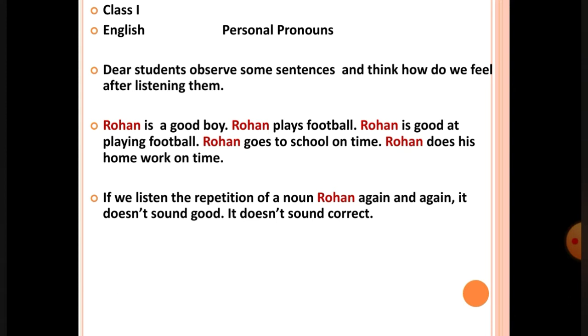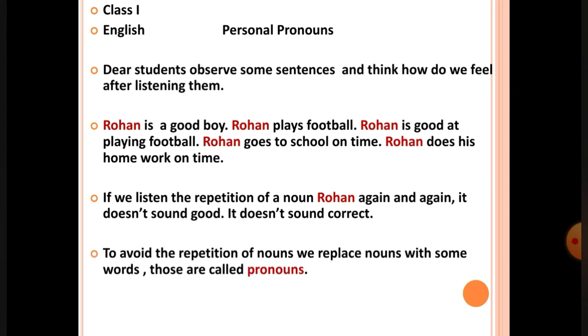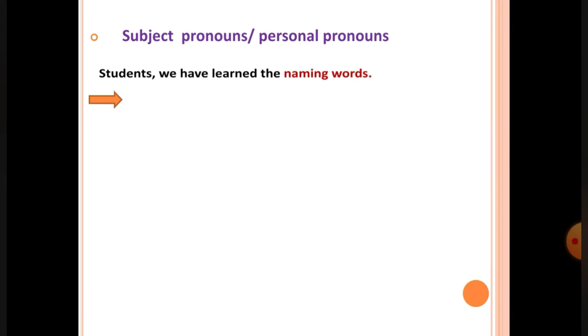It doesn't sound correct. To avoid the repetition of nouns, we replace nouns with some words. Those are called pronouns. So today we are going to learn subject pronouns. Subject pronouns are also called personal pronouns.